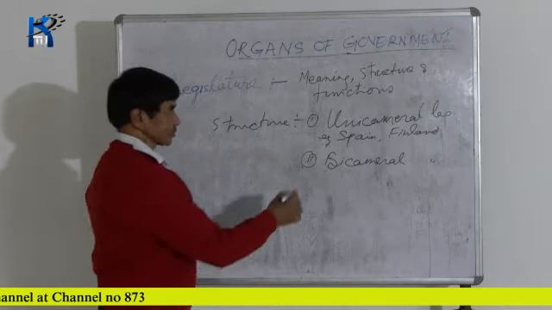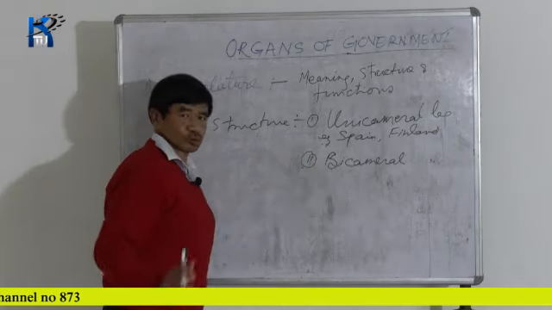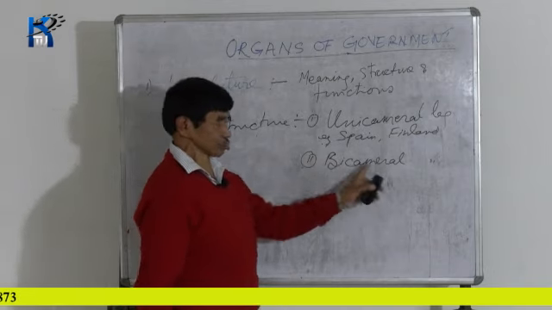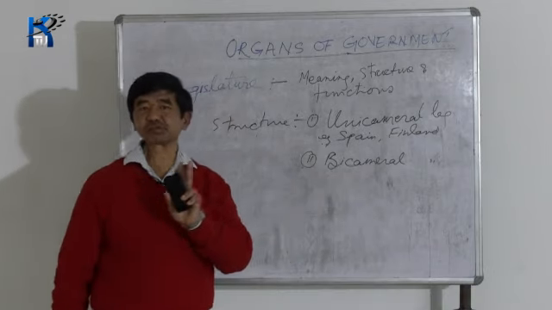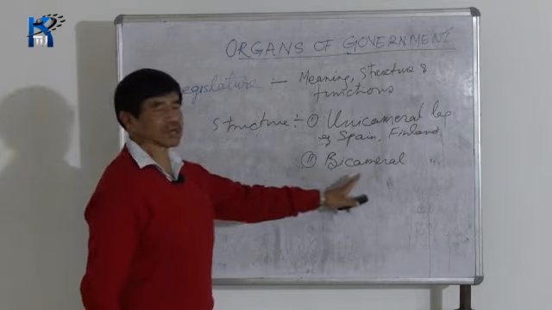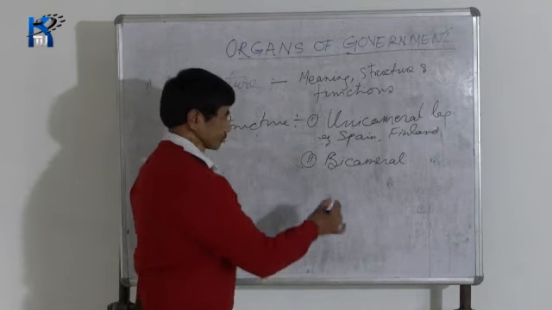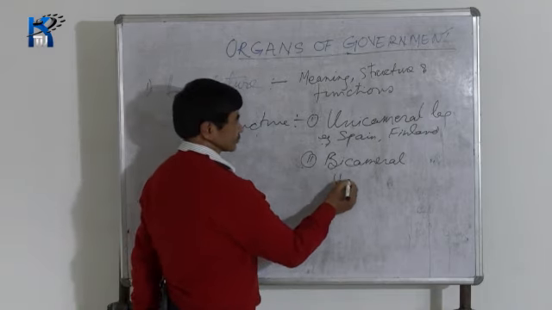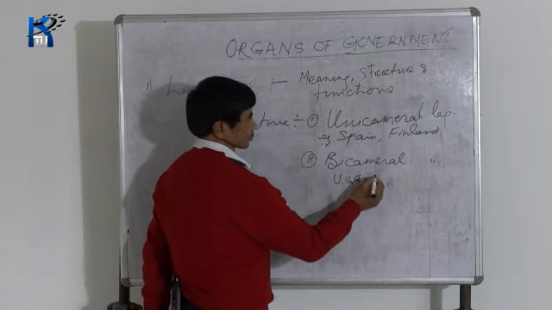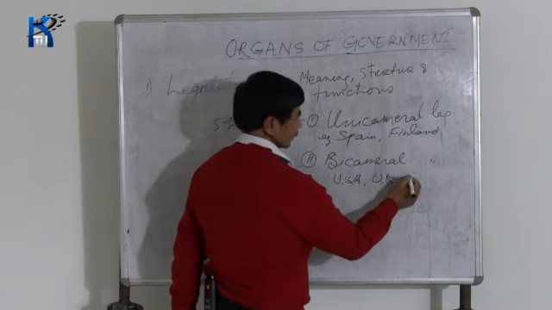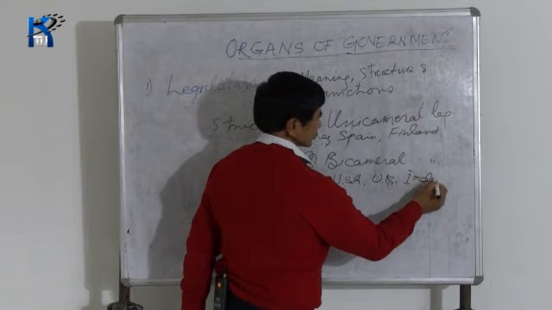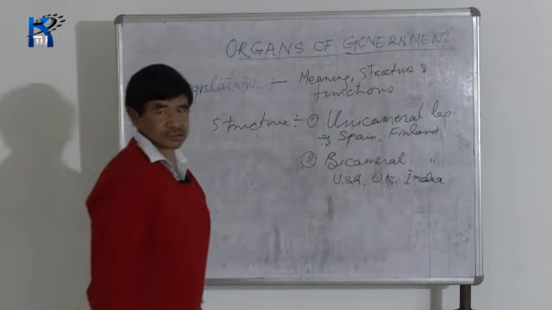And in bicameral, bi means two, cameral means house. So the legislature having two houses is called bicameral legislature. The best examples of the bicameral legislature are USA, UK, and India.